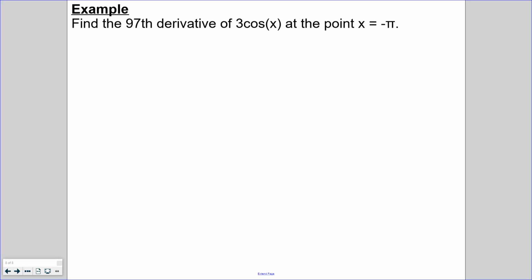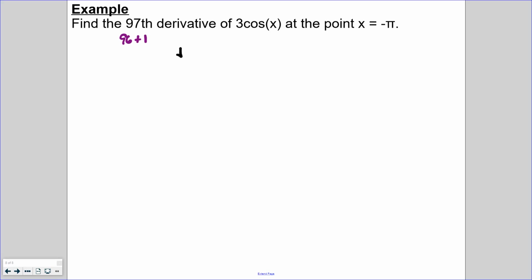So we will use our cyclical powers here because I don't want to take the derivative 97 times. So we're looking for the largest multiple of 4 that adds up to 97, and that is 96 plus 1. Which means we'll just take the 96th derivative, which we know is a multiple of 4, so that won't change our function, and then take the derivative one more time.